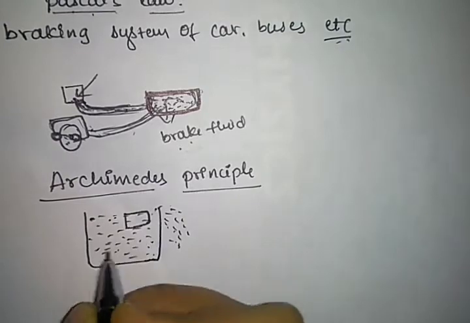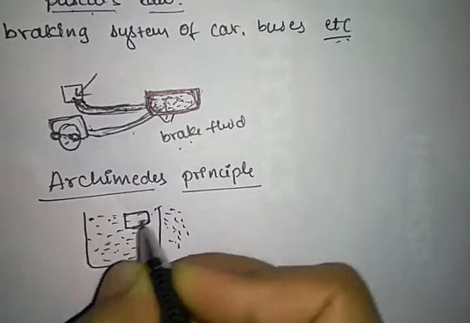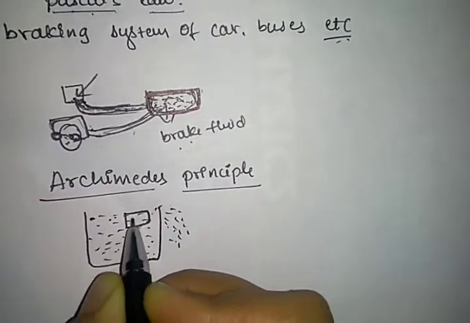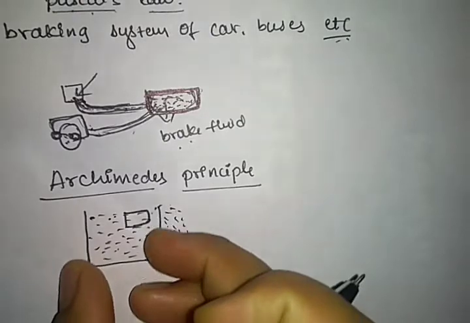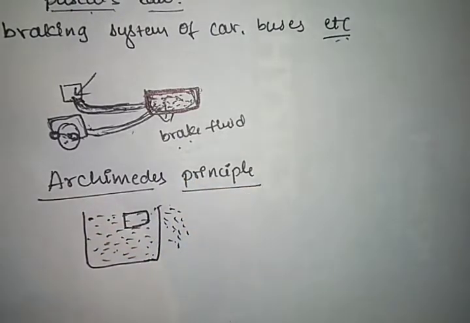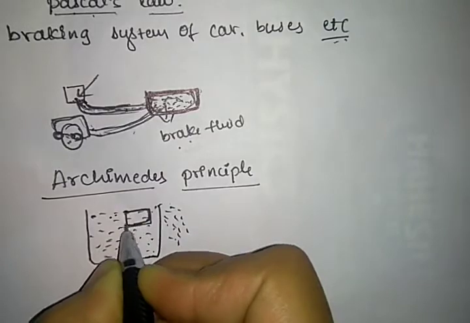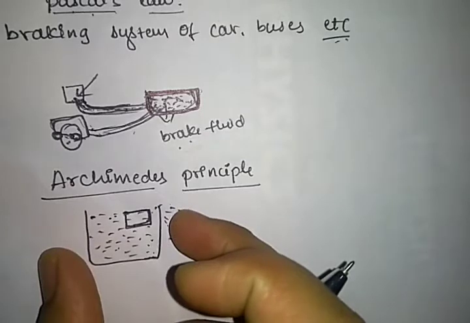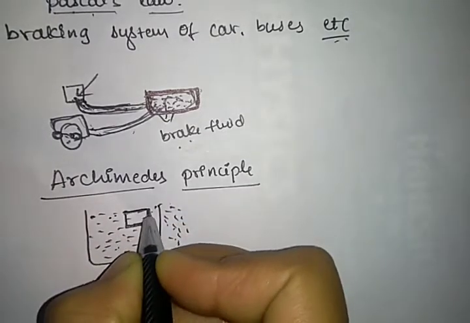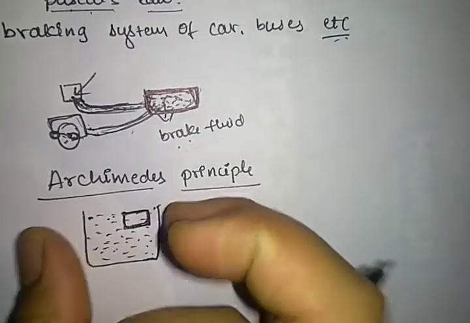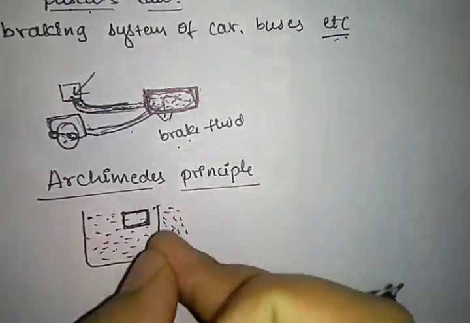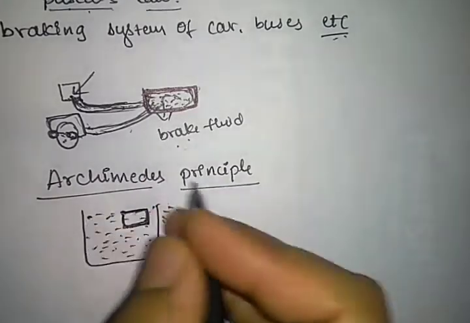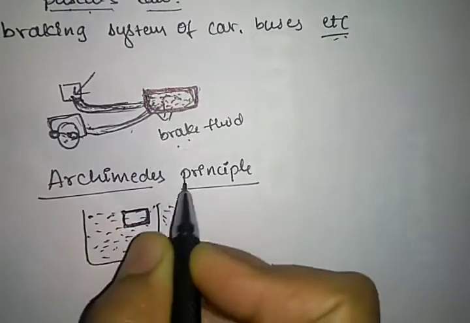Why? Because of the fluid present. If we immerse any wooden block in the fluid present in the container, the excess fluid will come out. Why? Because this wooden block occupies space in the container, so the volume of the wooden block, how much volume it occupies in the container, will come out. Got it? So this is how Archimedes found the law.